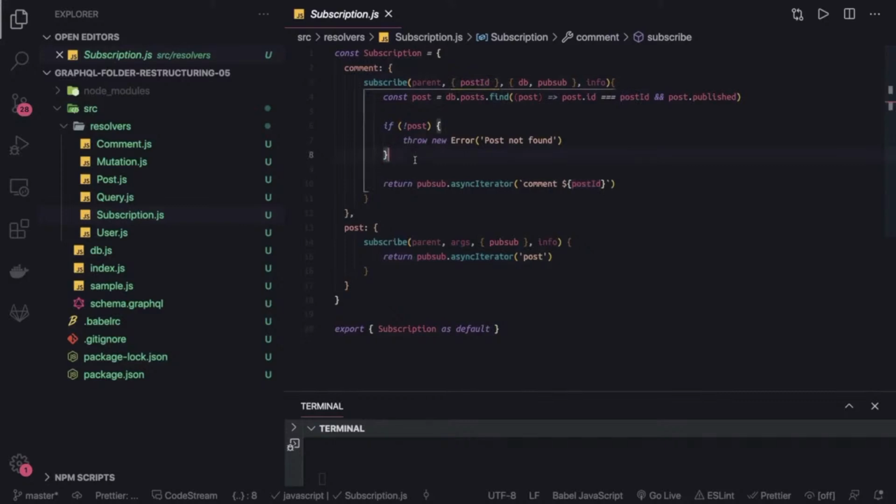Because let's say you have added, updated or deleted a comment and you are passing the post ID, then we have to make sure the post ID exists or not, then just do an async iterator, so that the subscriber should be able to listen to those sets of events. Okay, so how do we test it?